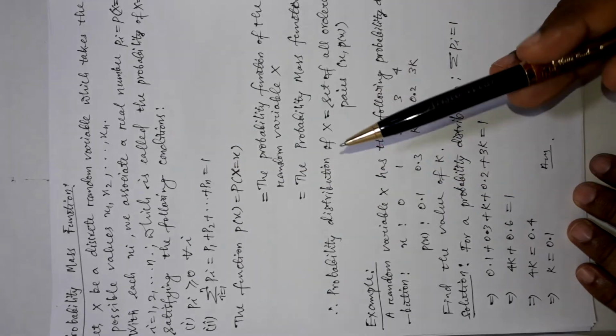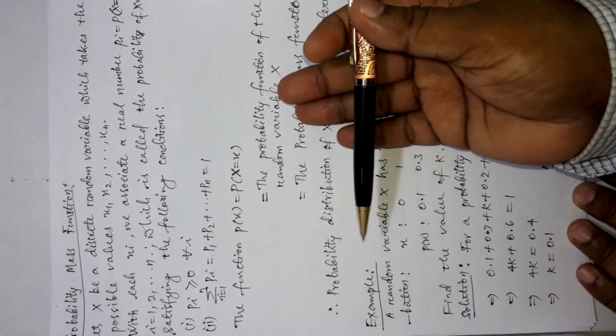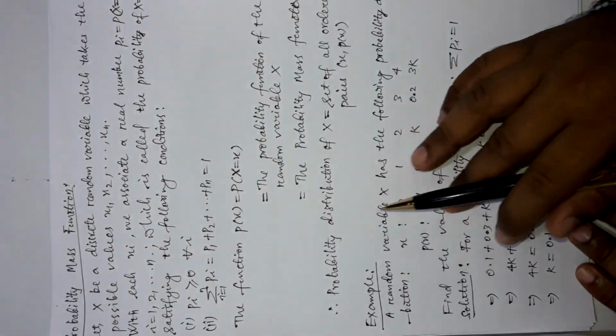Now let us use the concept of probability mass functions and discuss one example.